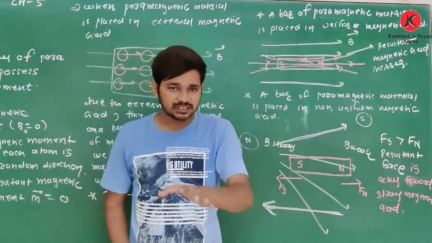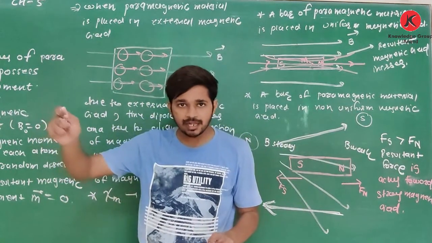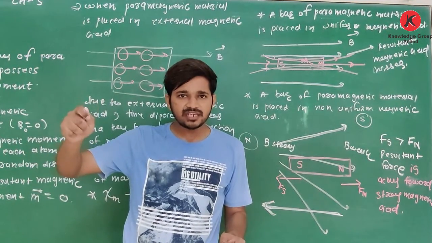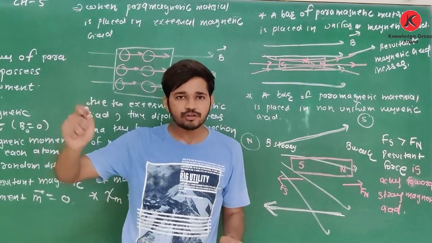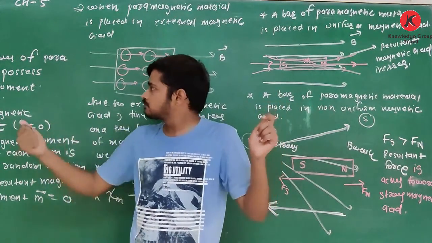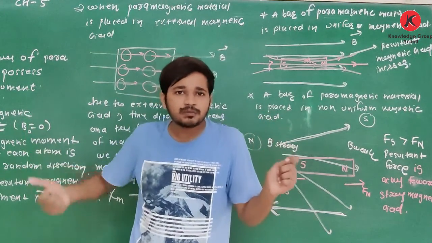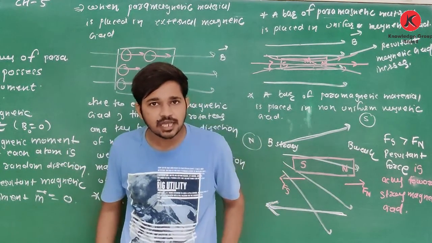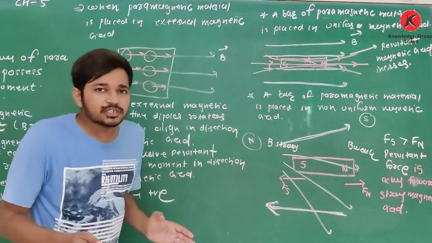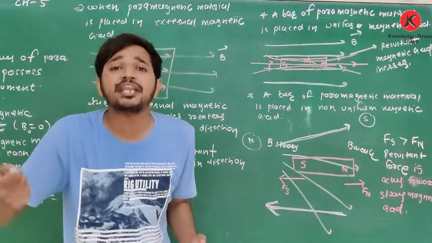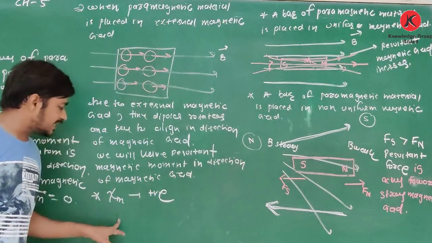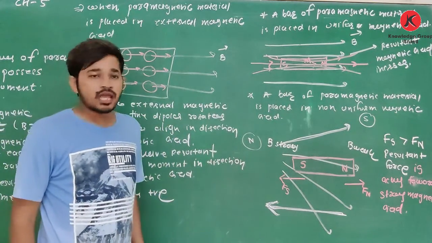Now we will discuss the differences between dia and para. In diamagnetic material, the orbital moment and spin moment are such that the dipole moment is zero in the absence of a magnetic field, while in para, the atoms and molecules possess a permanent magnetic moment. Yes or no? So it is the first difference. Second difference. In diamagnetic material, magnetization is in the opposite direction. In para, it is in the same direction. Chi m for dia is negative. Chi m for para is positive.